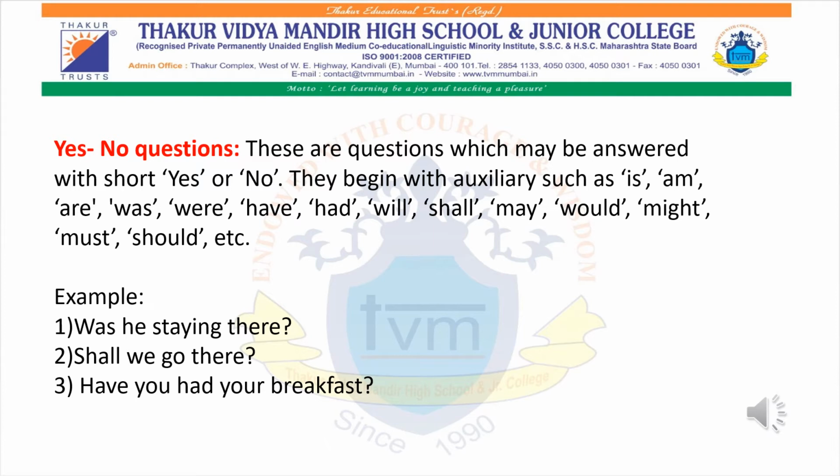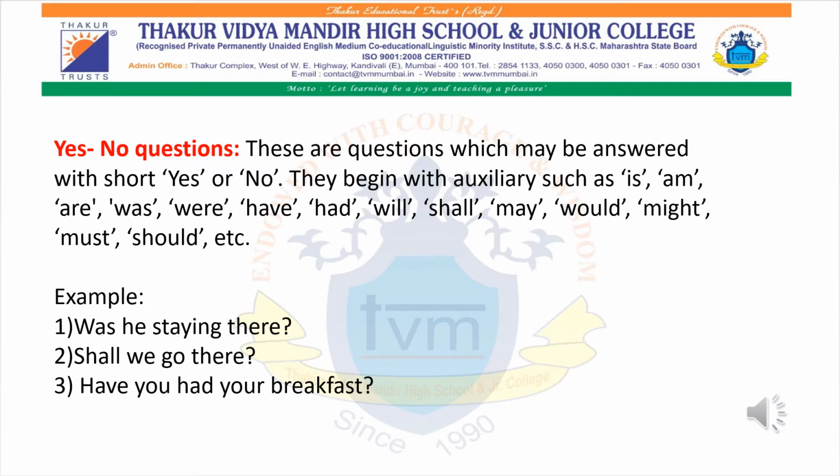For example, was he staying there? It is just telling you was that particular person staying there, and you're just expecting an answer yes or no. It can be either yes or no. Shall we go there? It is asking your advice. Shall we go there? And therefore, we use auxiliary words to get only yes and no question. Okay. For example, if I ask you all, have you all finished your homework? It can be either yes or no.